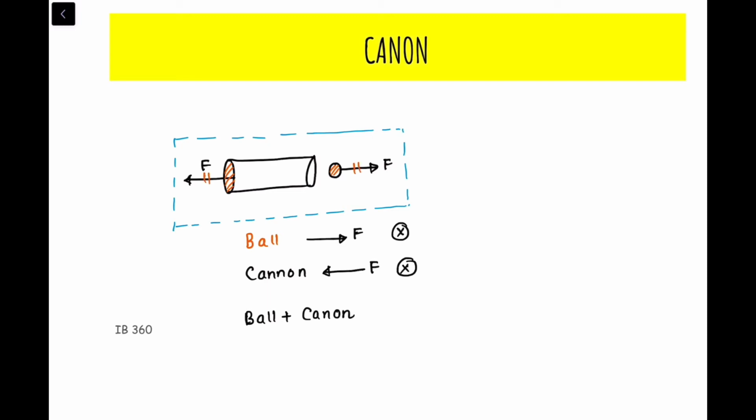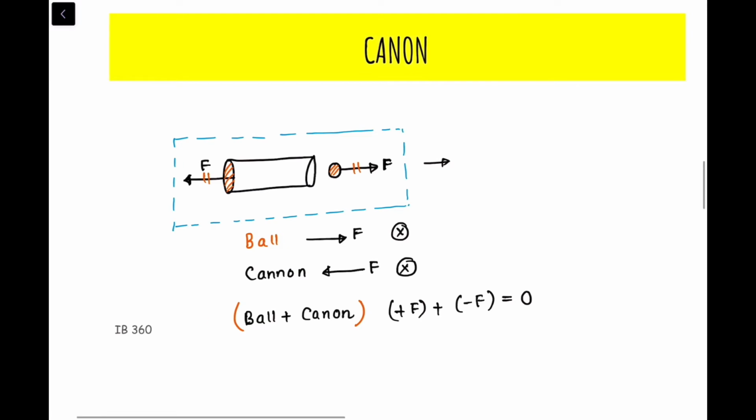How am I calculating the net force? This force F acts in this direction, so plus F. And this force acts in the opposite direction, so minus F. If you add this up, this will be 0. So the net external force is 0.